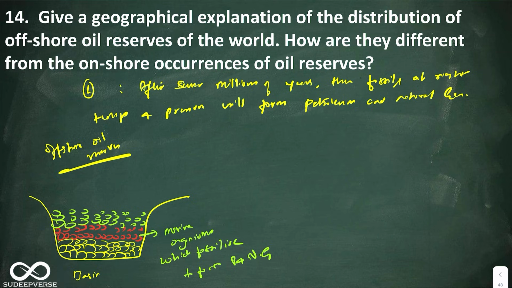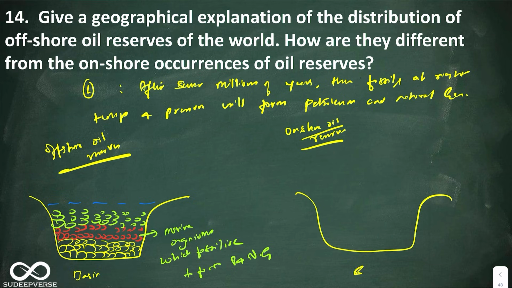Now see, look at this. So assume that this is offshore. Now if I have to show onshore oil reserves, if I take this as the basin, let us say from the basin the rocks have folded.